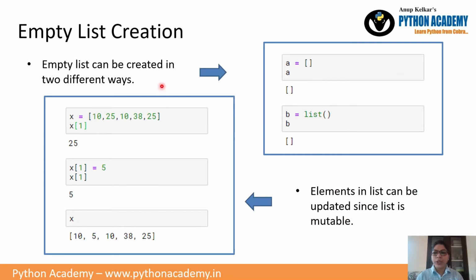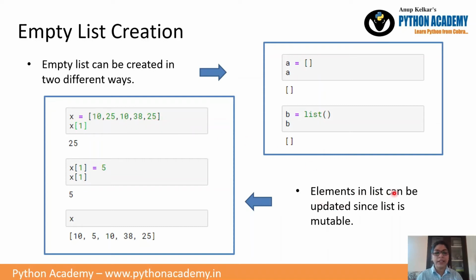Then how to create an empty list? There are two ways to create an empty list. Just assign empty square brackets to a variable and it will be an empty list. The second way is to use the class constructor. List is a class constructor, so write list with empty parentheses, and B becomes a list having no elements. Then the third is a list with values. We have already seen that you can create a list by assigning some values enclosed in square brackets and separated by commas.